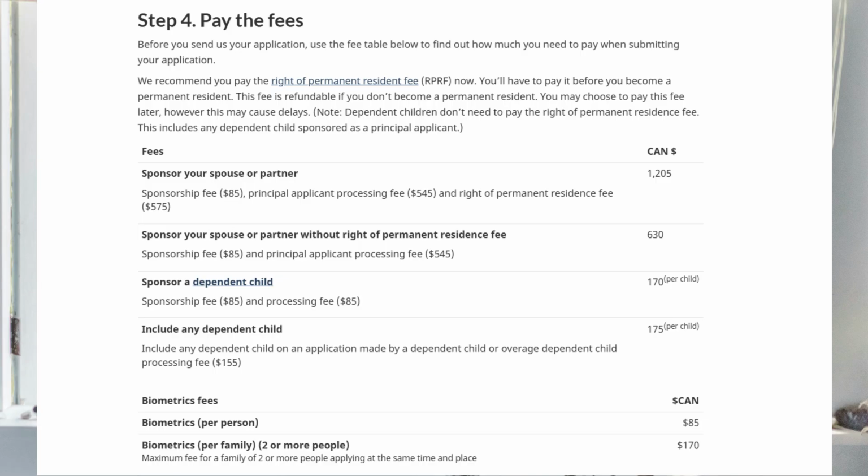To sponsor your spouse or partner to Canada, the total government fee is $1,205. This covers the sponsorship fee, the application processing fee, and the right of permanent residence fee. If you include dependent children, there is an extra $175 per child, and biometrics cost $85 per person, valid for 10 years. Fees are paid directly to the government and can change.